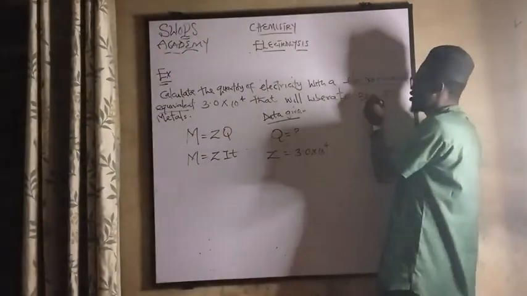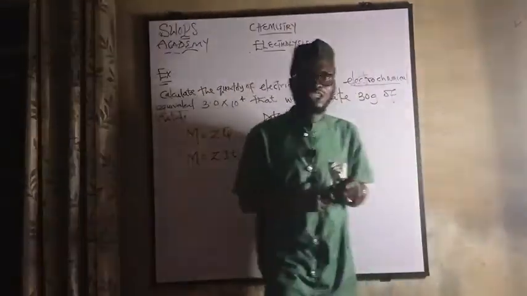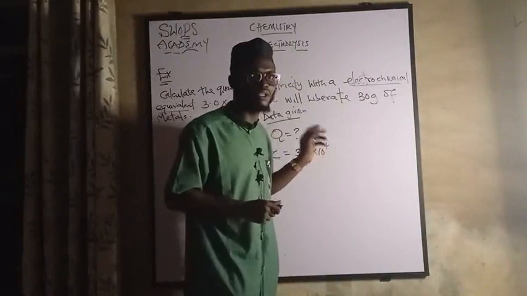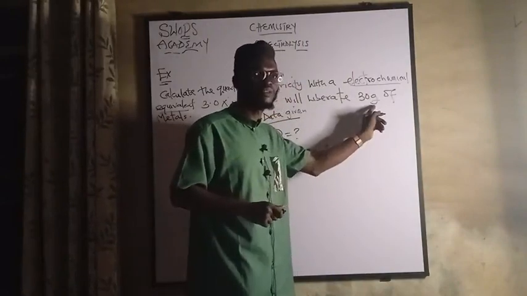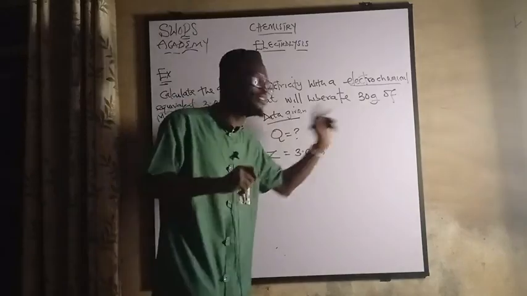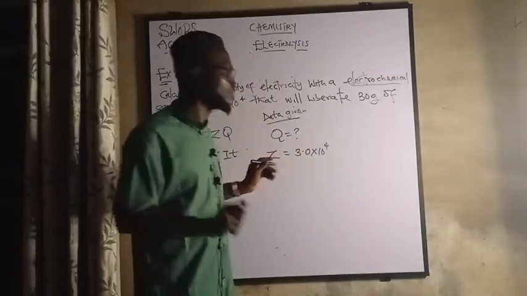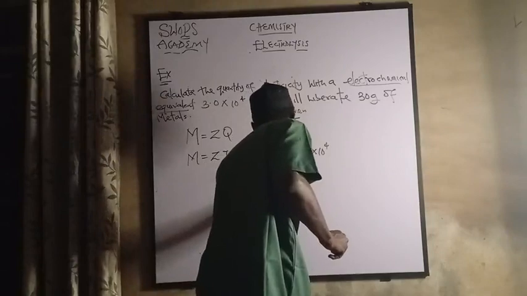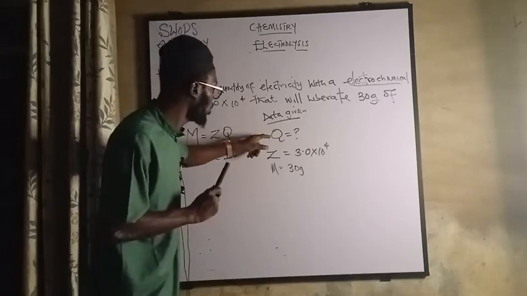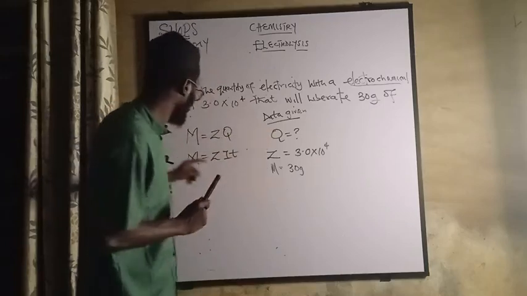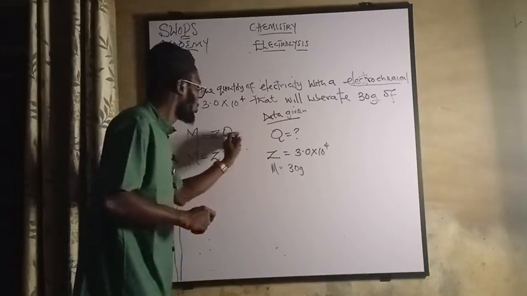I told you earlier, they don't need to mention mass. What will tell you that they are talking about mass is the SI unit that is there, which is gram. That will notify you that this 30 belongs to mass. It will now be M, which is 30 grams. Then what joins Q, Z and M together? Is it this one or this one? This one. Are we together?